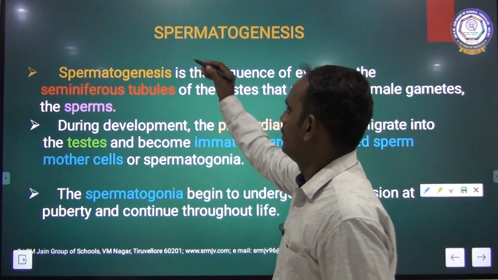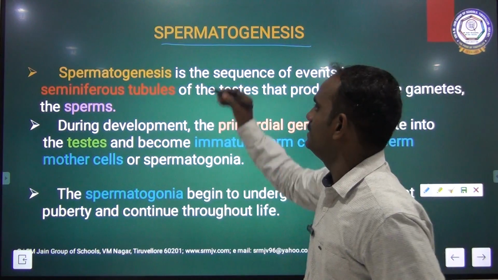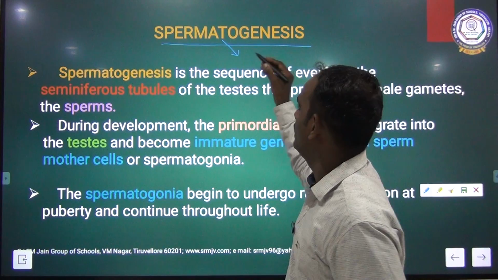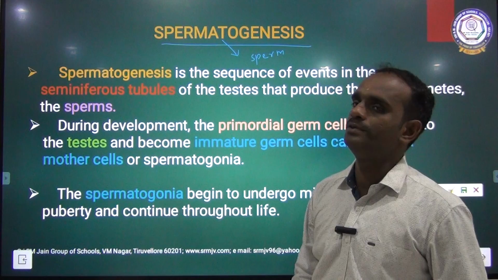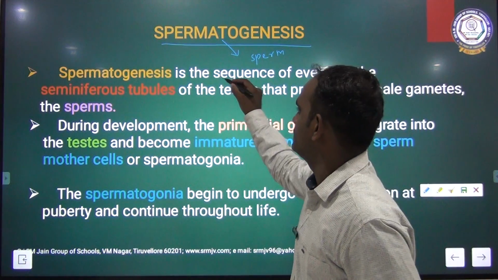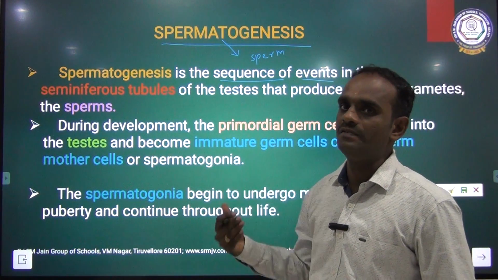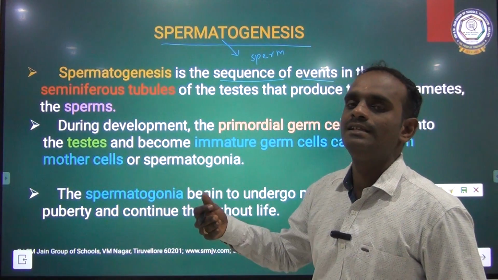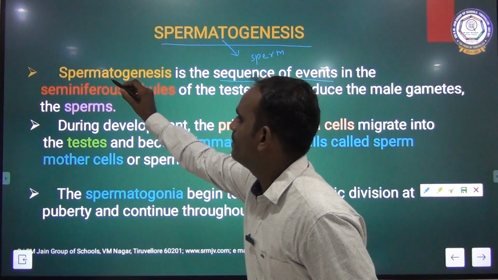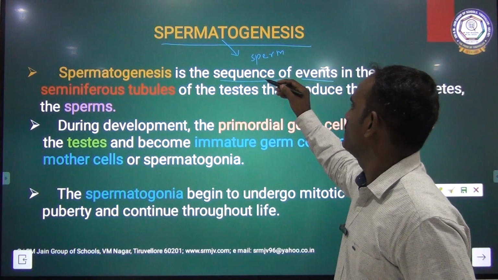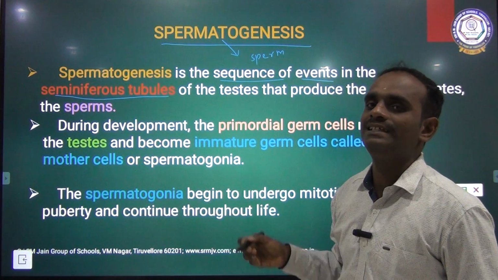First, I would like to start with spermatogenesis. That means how the sperm is produced. Spermatogenesis is the sequence of events, a step by step process, which takes place in the seminiferous tubules. Once again I am repeating, spermatogenesis is a sequence of events which takes place in the seminiferous tubules of the testis.